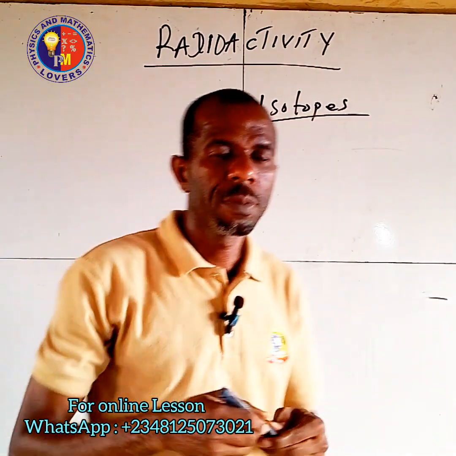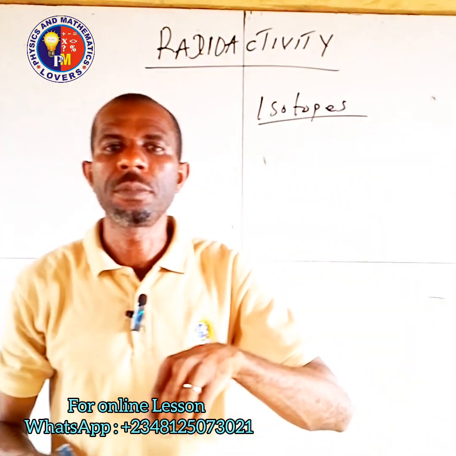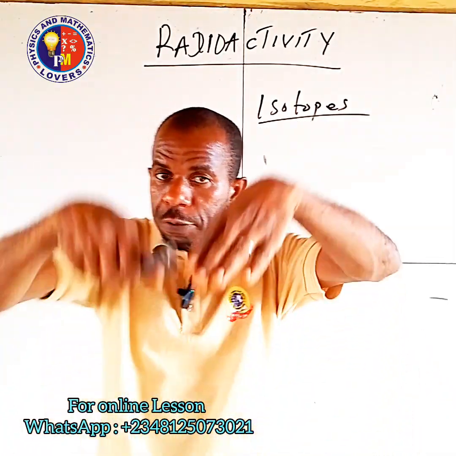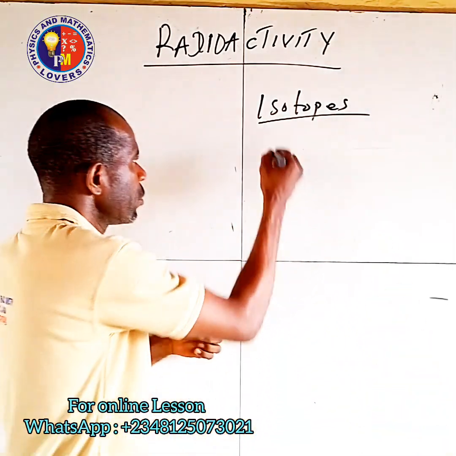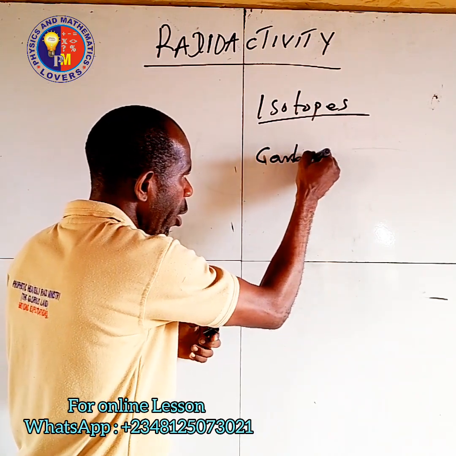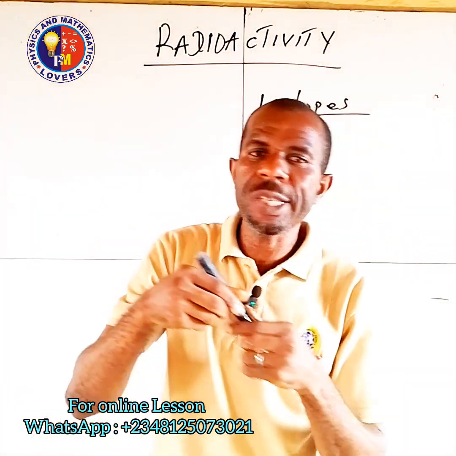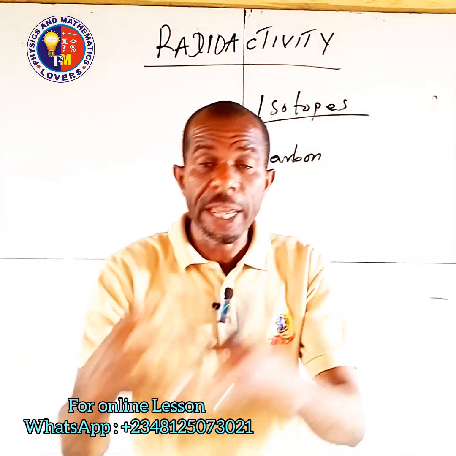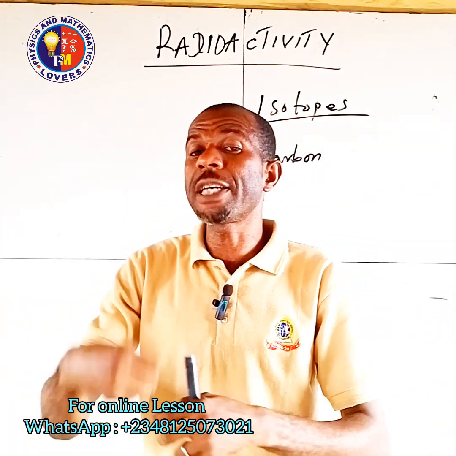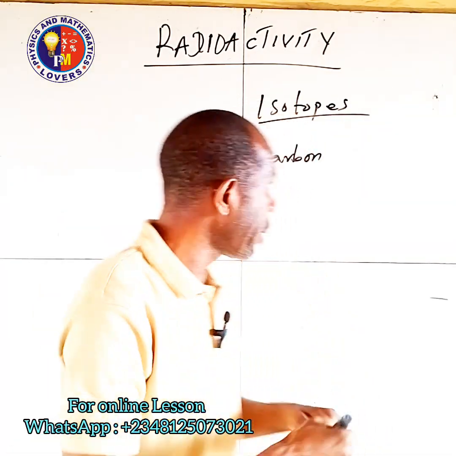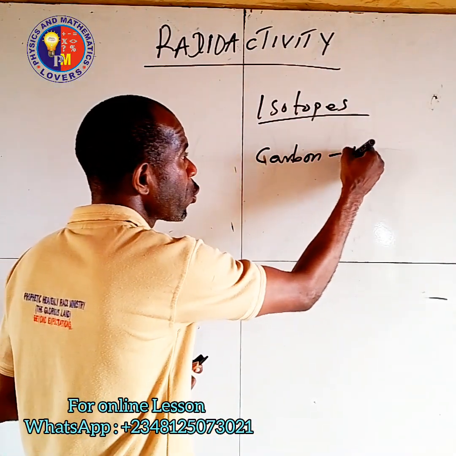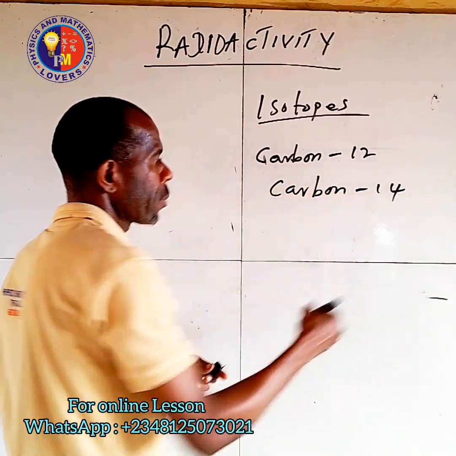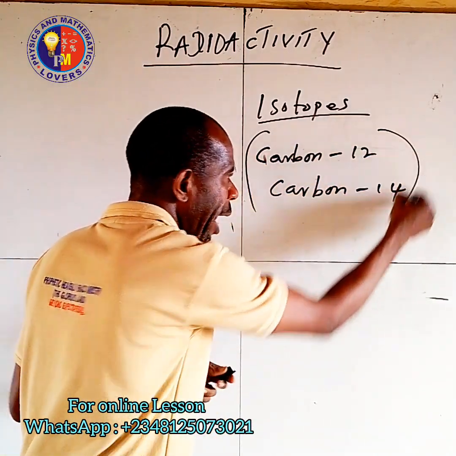What is an isotope? An isotope is an atom of the same element. Let's say, for example, carbon. An atom of the same element having the same number of what? Protons. They have the same number of protons, but a different number of neutrons. That is why, for example, we have carbon 12 and carbon 14. So these are isotopes. Both of them are isotopes.